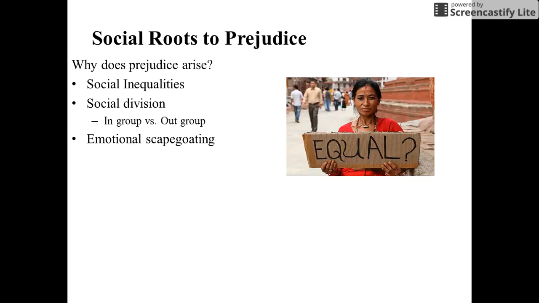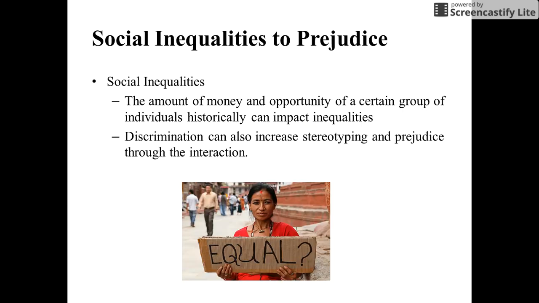So where did it begin? Social roots to prejudice. Why does prejudice arise? Well, one is social inequalities. Another is because there could be a division with in-groups and out-groups. And then another reason why is because of emotional scapegoating. So what are social inequalities?